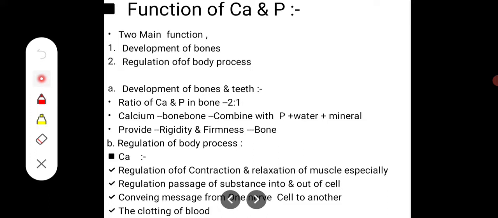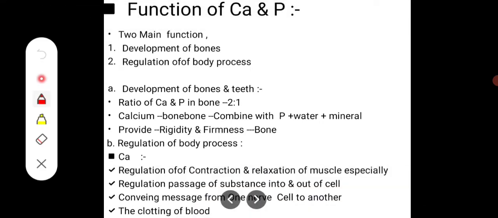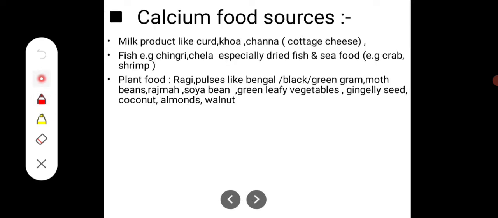Calcium also regulates the passage of substances into and out of the cell, in muscle cells for example. It is required for conveying messages from one nerve to another. It also helps in the clotting of blood, because calcium is one of the clotting factors, as you know. Next are the calcium food sources.